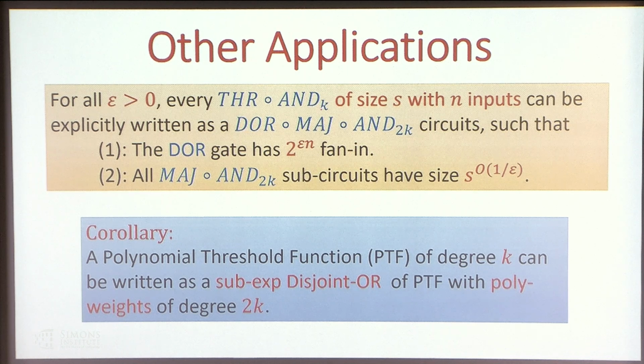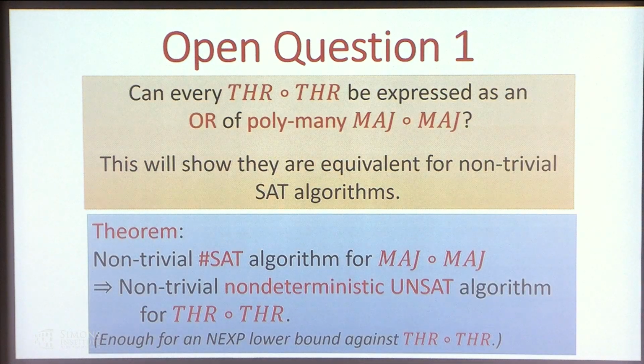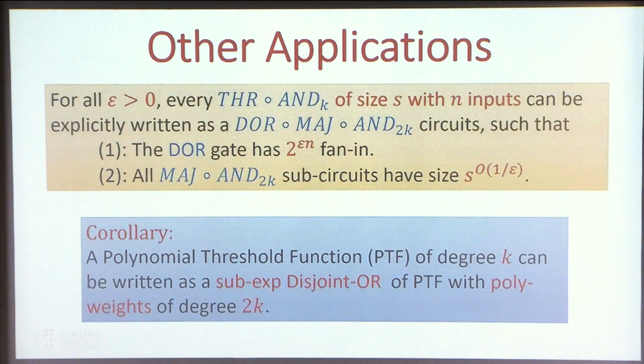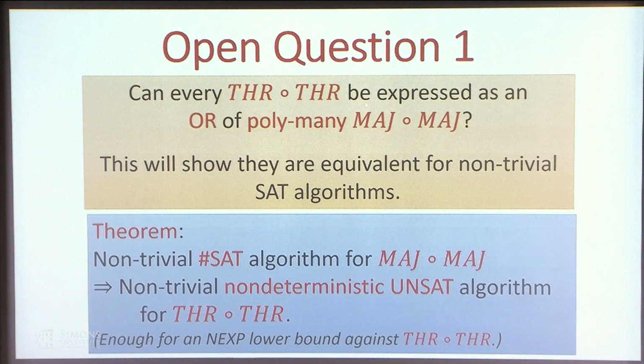Here we have some constraint on the fan-in, but here it's okay because we don't have constraint here. So the first open question I want to ask is, can we strengthen this lemma from threshold of majority to majority of majority? So can we show threshold of threshold? Can we write a threshold of threshold as an OR of polynomially many majority of majority? This will show they are equivalent for non-trivial SAT algorithms.